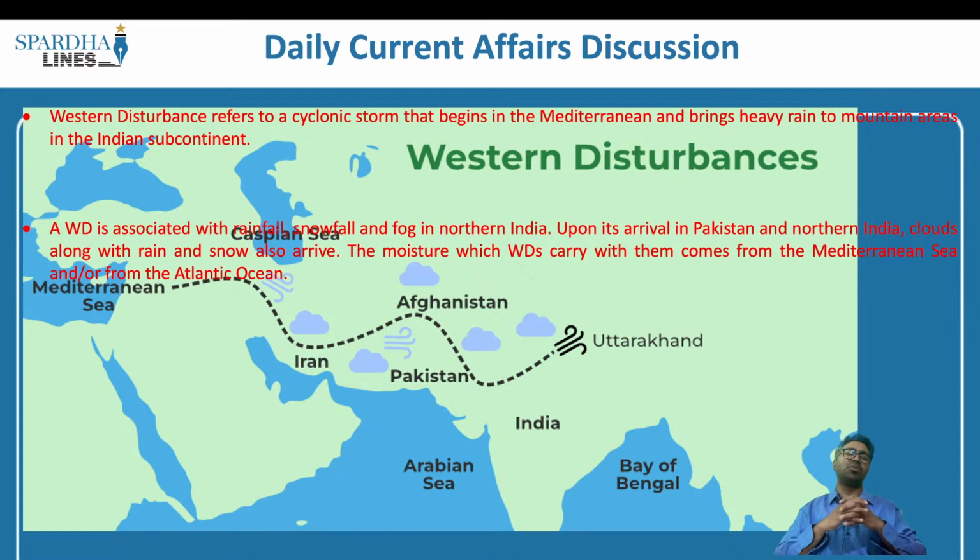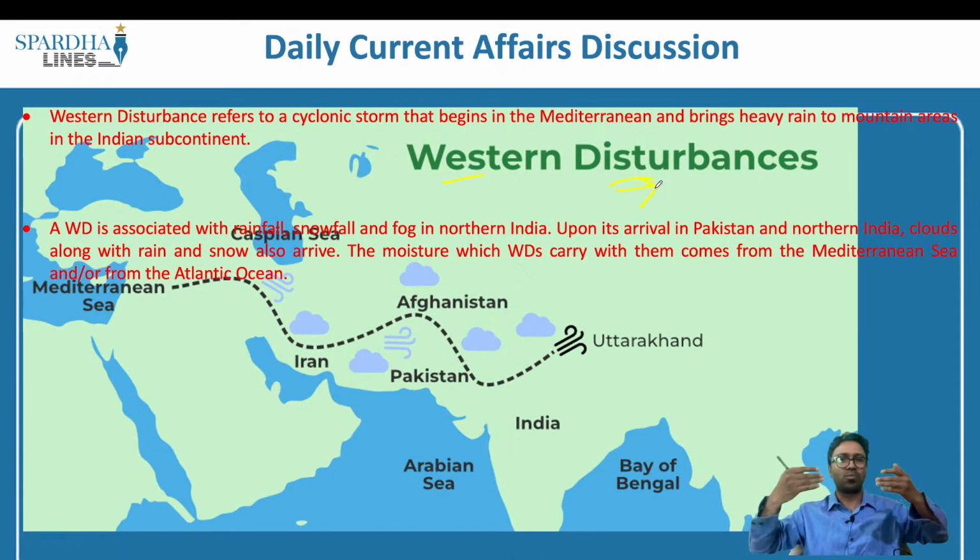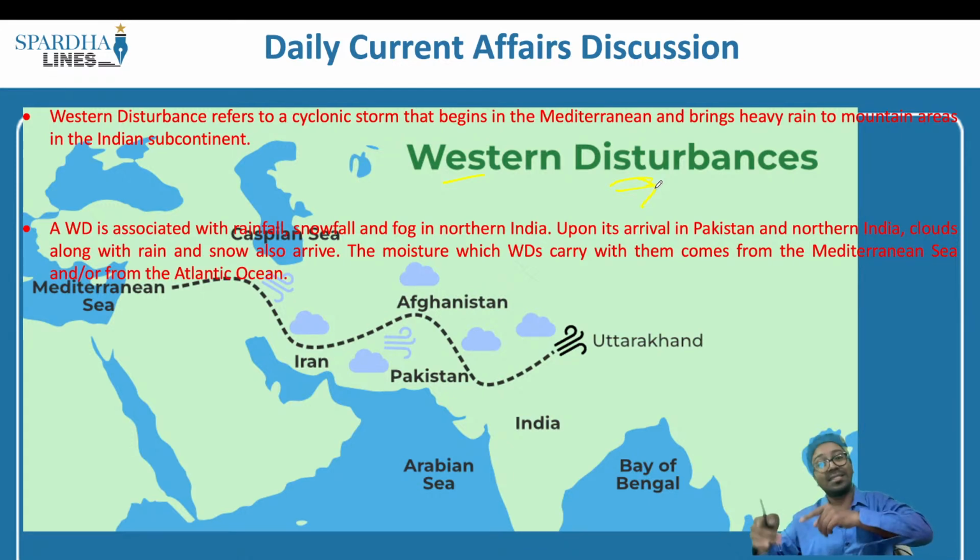What is this concept of western disturbance? As the very name denotes, you have two words here. One is western, the other happens to be disturbance. What is the disturbance? When we look into nature, what we have is a certain kind of stability that nature has provided all of us. When this stability or equilibrium is disturbed, this is what is called a disturbance.